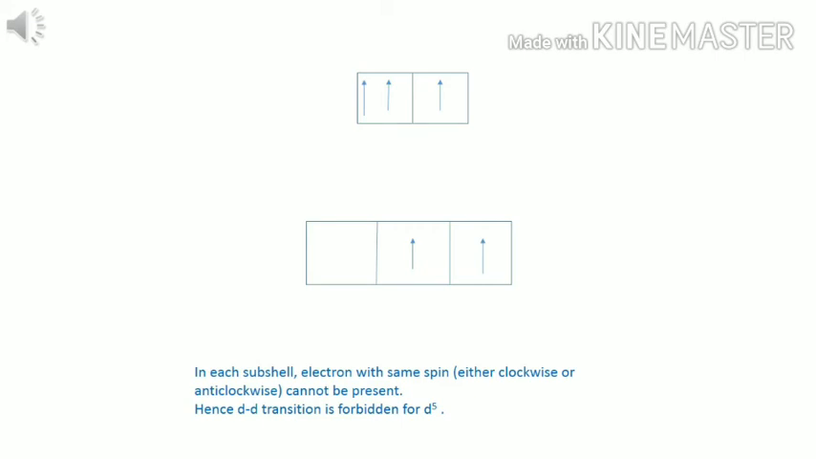In this slide, we have given the T2g and Eg orbitals. See how the electron is jumping over to the Eg. Hence, dd transition is forbidden.